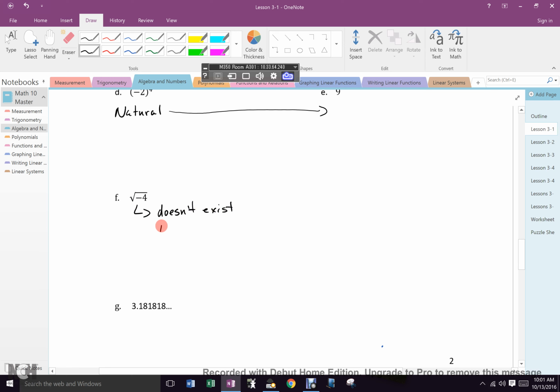It doesn't exist in the real number system. I'm going to be lazy and use what that symbol used to mean, which was number. Now, for some reason, it's become hashtag. I don't know why. Well, the pound sign, yes, but in writing, it means number. It doesn't exist in the real number system, but it does exist in the imaginary number system, which you guys don't have to worry about.